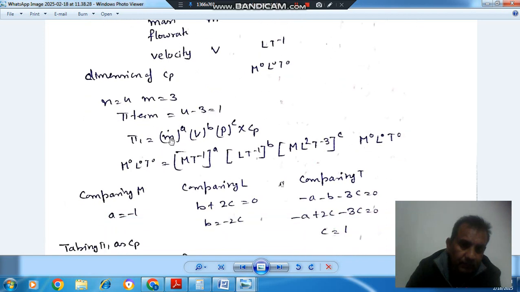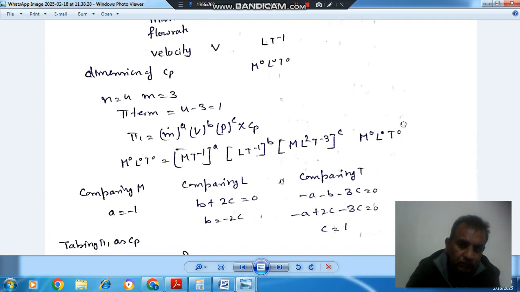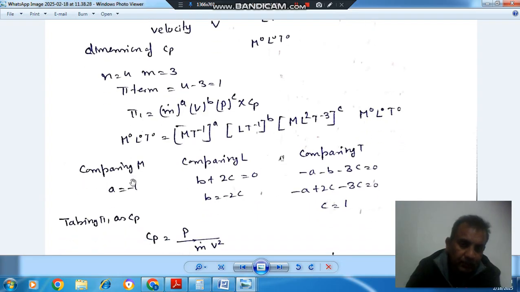So pi 1 is m dot^a V^b P^c Cp. The dimension of m dot is MT^-1, the dimension of V is LT^-1, the dimension of power is ML^2T^-3, and the dimension of Cp is M^0L^0T^0. So comparing M, a plus c equals 0, so a will be minus 1.